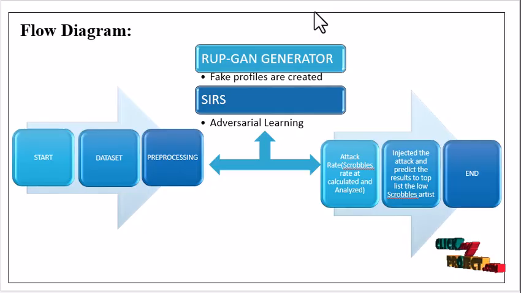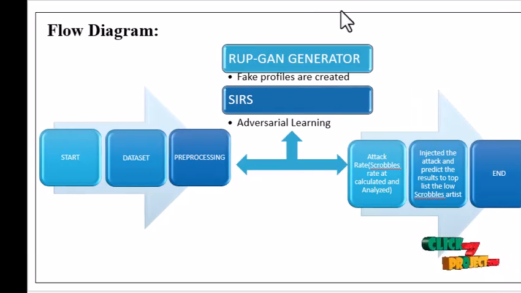We can check the attack rate by pushing the low popularity artists to be recommended on the top list. Those datasets we process by handling the missing values, label encoding, and normalization, such that after the pre-processing step we will be predicting the attack rate.